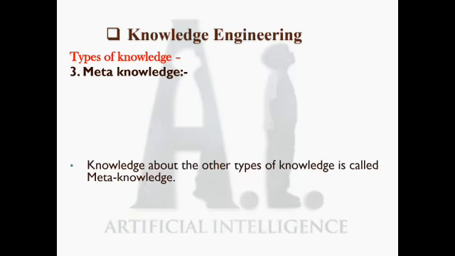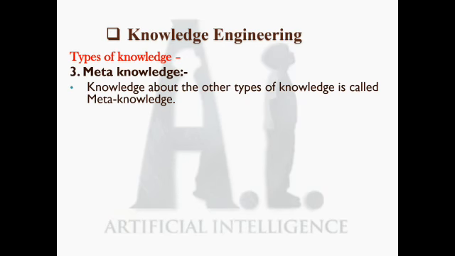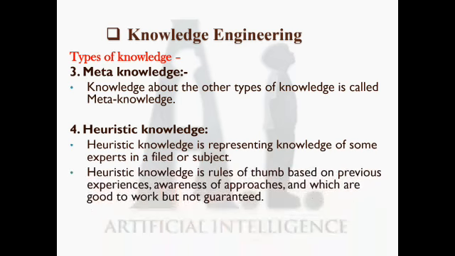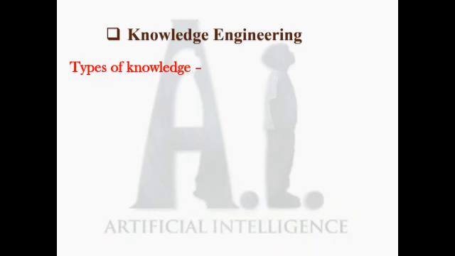Now the next one is meta knowledge. Knowledge about the other types of knowledge is called meta knowledge. Heuristic knowledge is representing the knowledge of some expert in a field or subject. Heuristic knowledge is a rule of thumb based on previous experiences and awareness of an approach, which is good to work but not guaranteed.